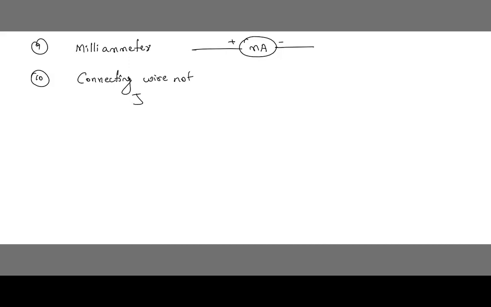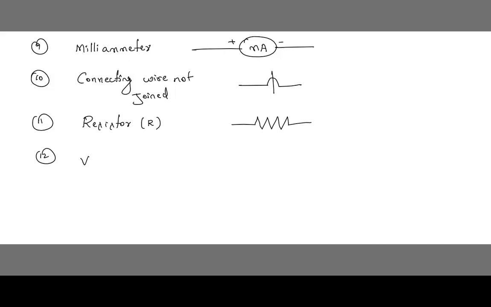Not joined. Connecting wire not joined. Then this is the symbol. Connecting wire not joined. And next is resistor. Next symbol is resistor. Children, you can see this is the symbol. Resistor.